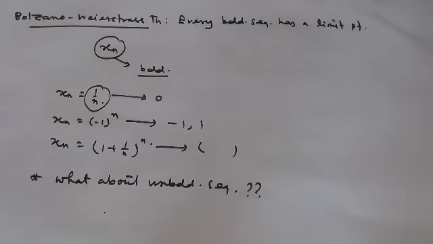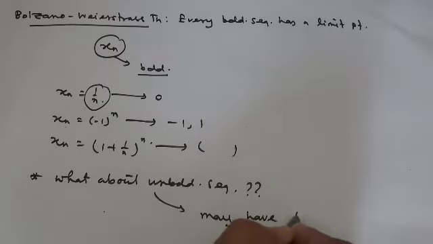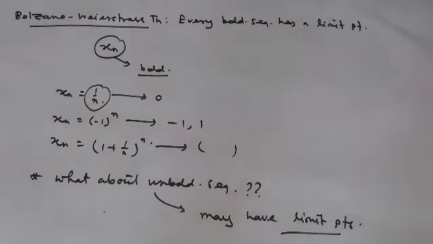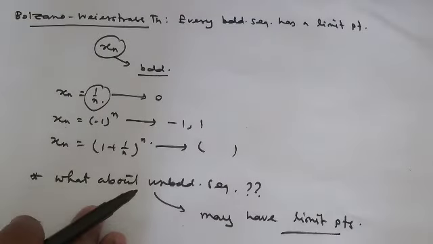The answer is that an unbounded sequence may also have limit points. These are just the outlines. You should follow a standard book and study a few more examples, and things will become clearer to you. Correct. So this is the story about the existence of a limit point.